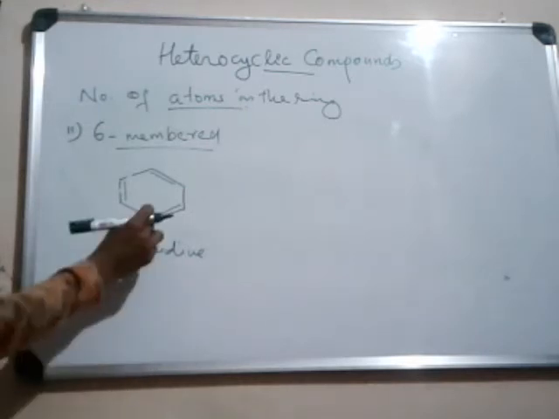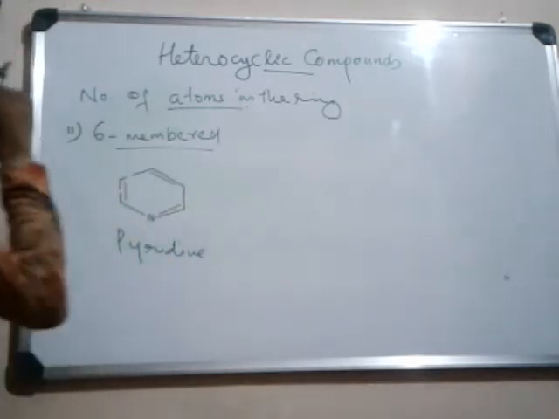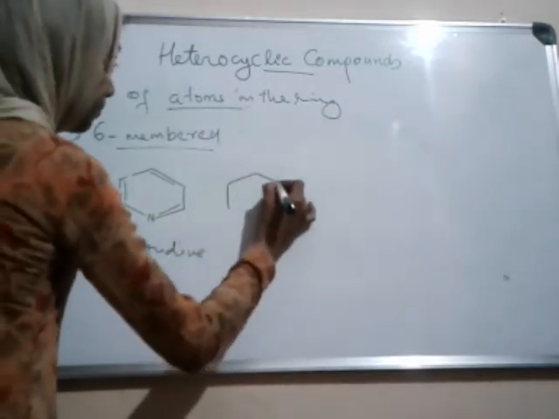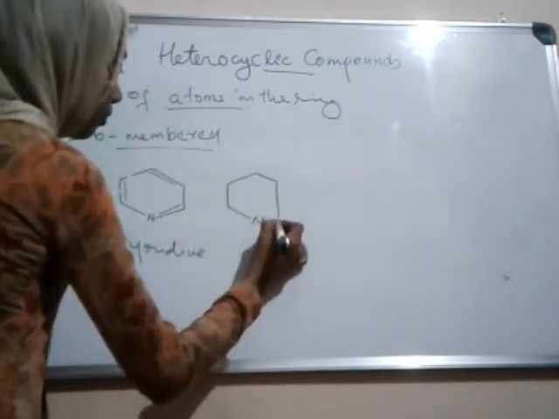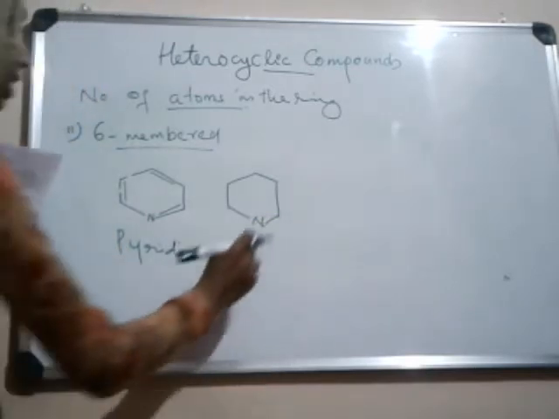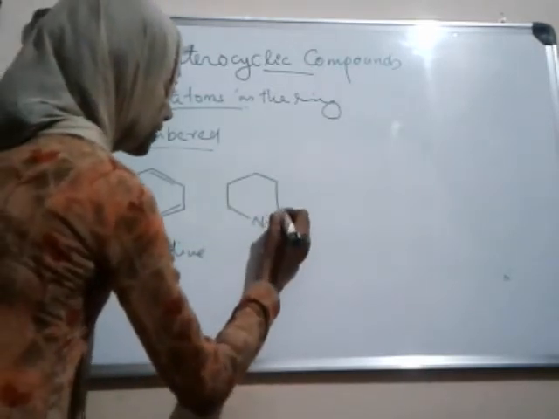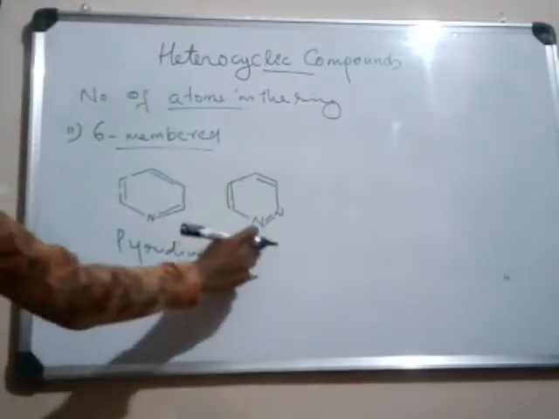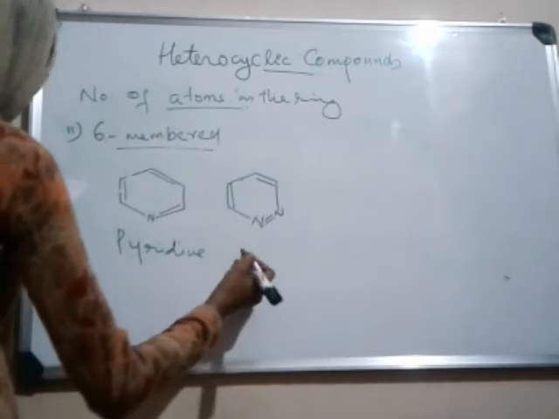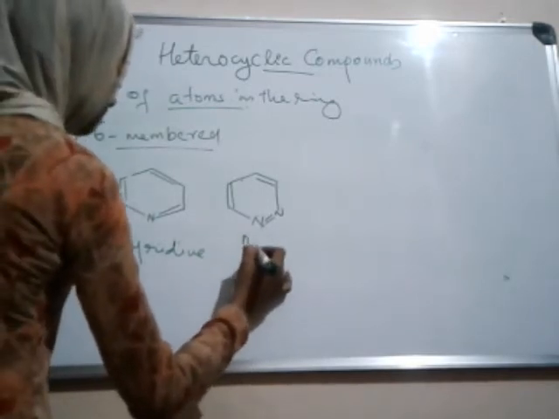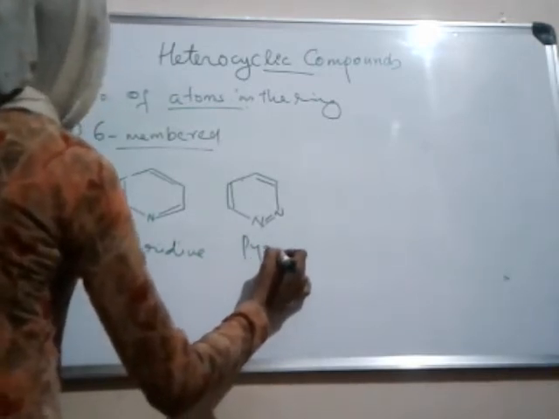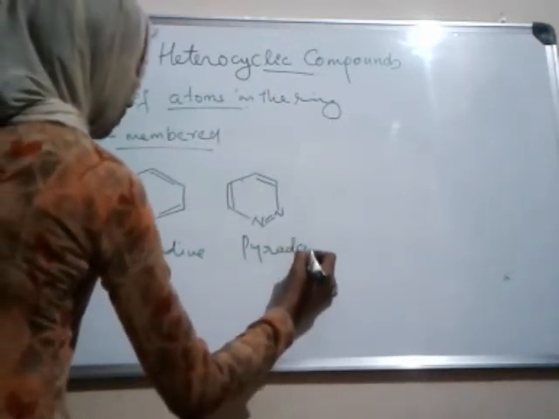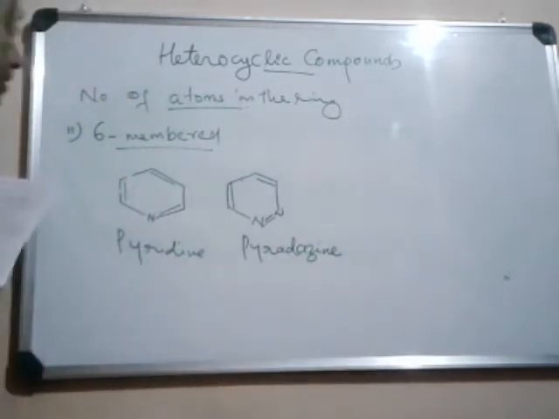If two carbon atoms of benzene are replaced by nitrogen atoms, that is, one more nitrogen is present in addition to pyridine, and the two nitrogens are adjacent, it is known as pyridazine.